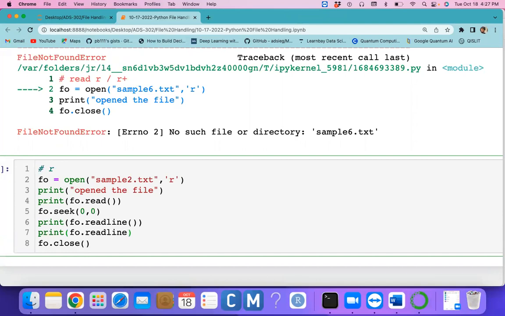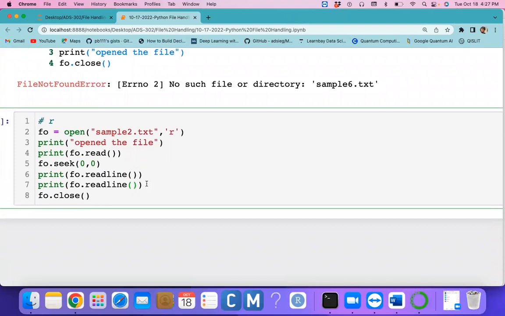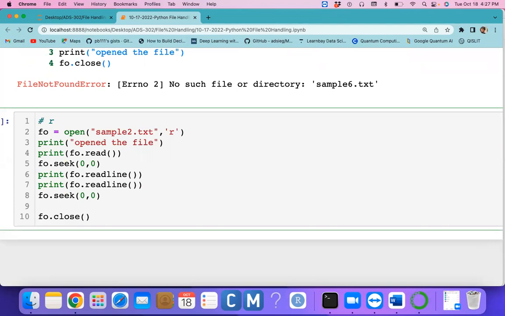So here I used two readline methods so that we can read only two lines. Again I can set the cursor to 0 0. Now I can read all the lines in one shot with readlines. When I use readlines, it reads all the lines, but each line is one element of the list.